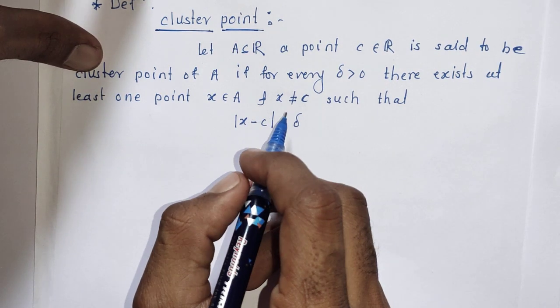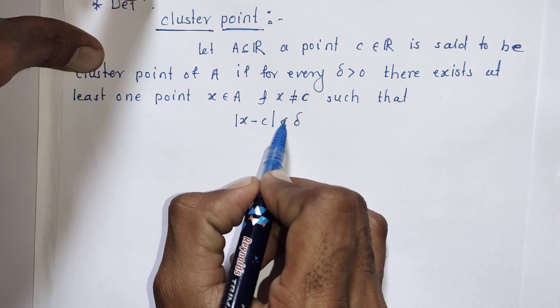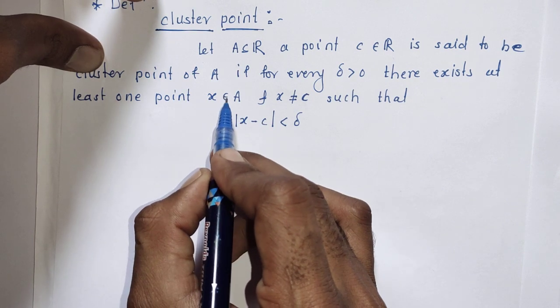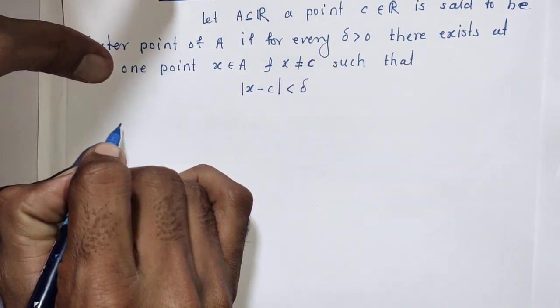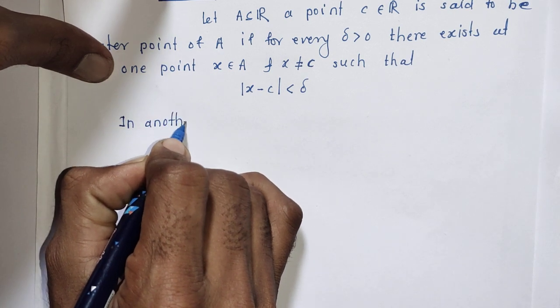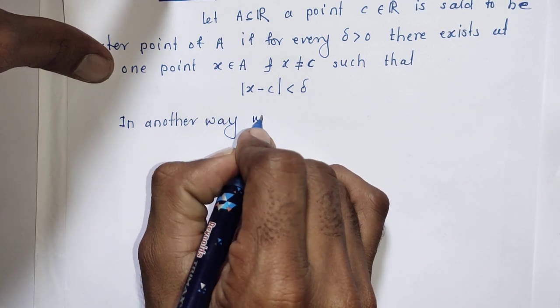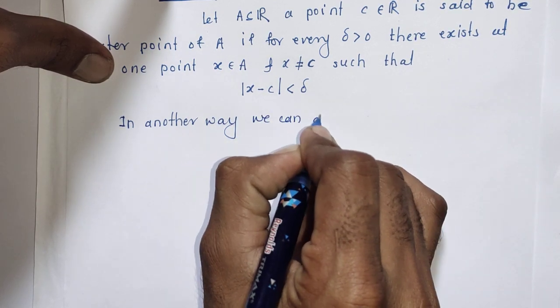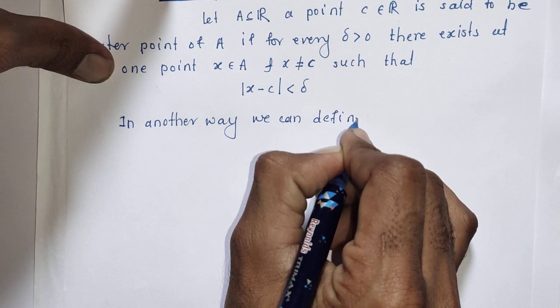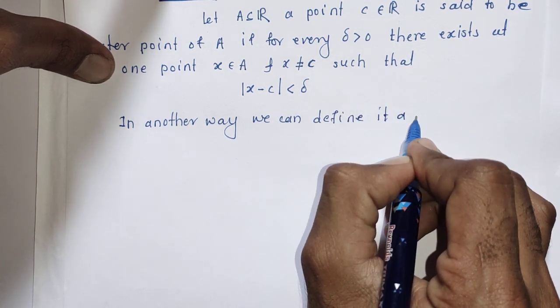In another way, we can say that a point c is a cluster point if every deleted delta neighborhood of c contains an element of A. So in other words, we can define cluster points as follows.